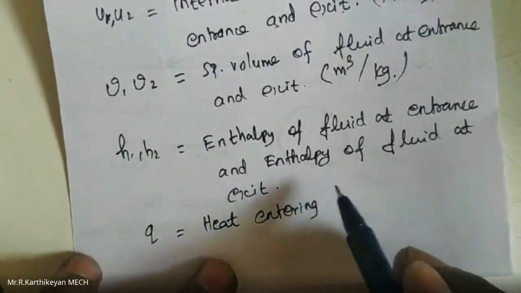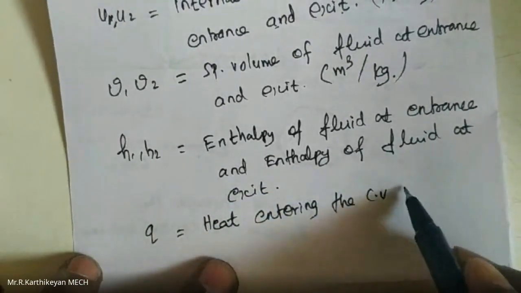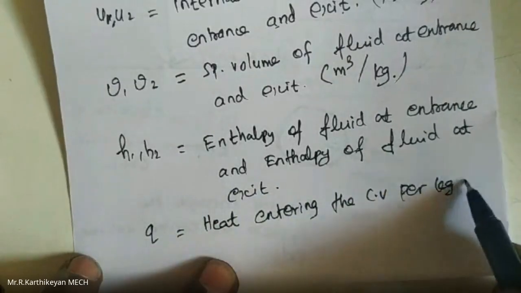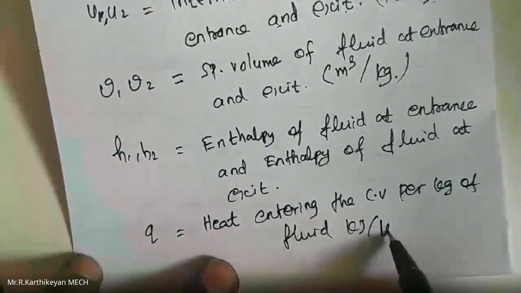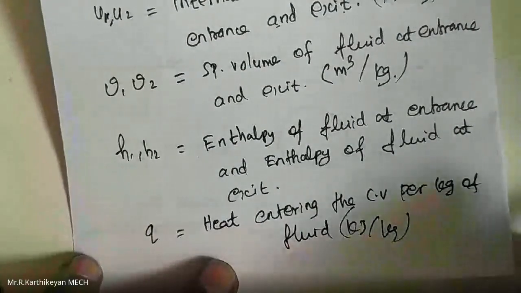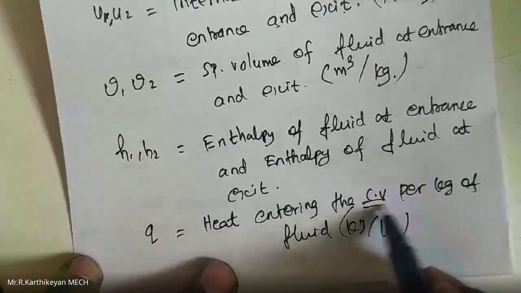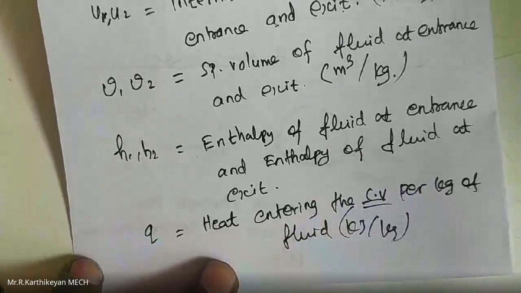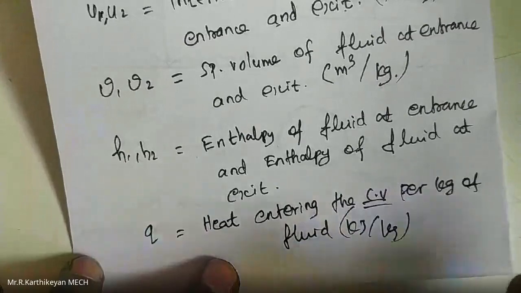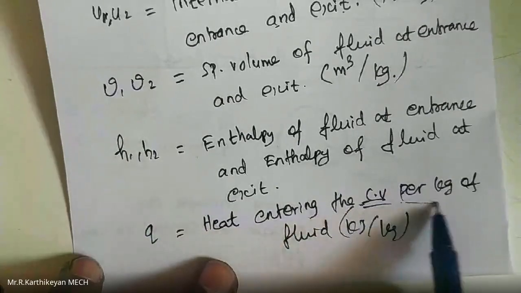That is heat entering the control volume per kg of fluid, that is kilojoule per kg. Control volume means the system.